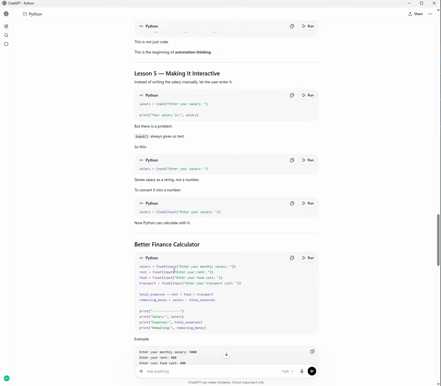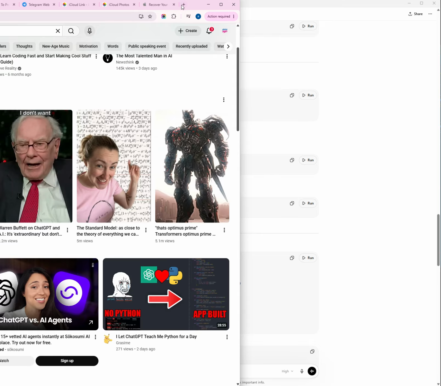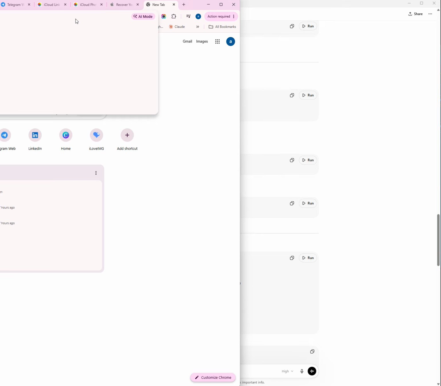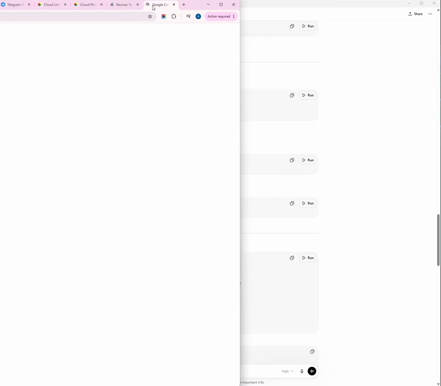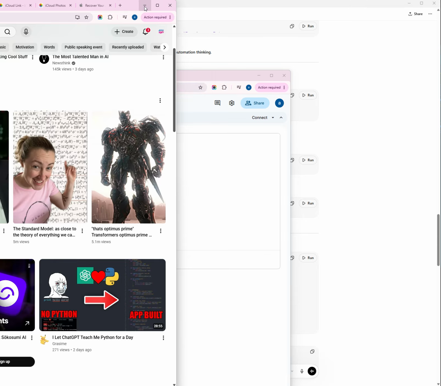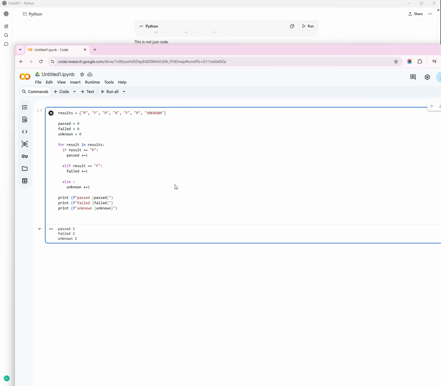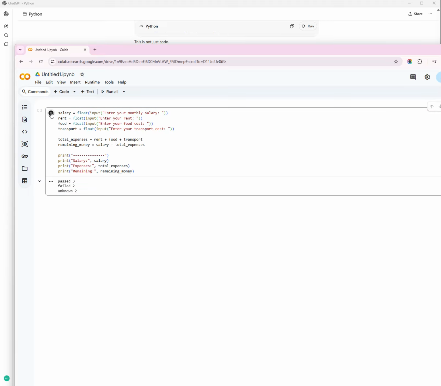So the salary is float here, rent is also float. We input, like we ask for the data. We can use even Colab to run this. Let's try Colab. Let's run that code. So enter your monthly salary, which is this one. Let's say my monthly salary is 3,000.